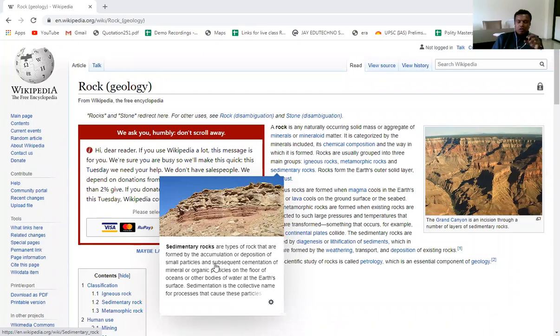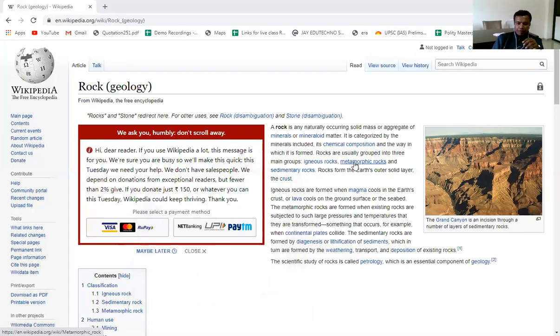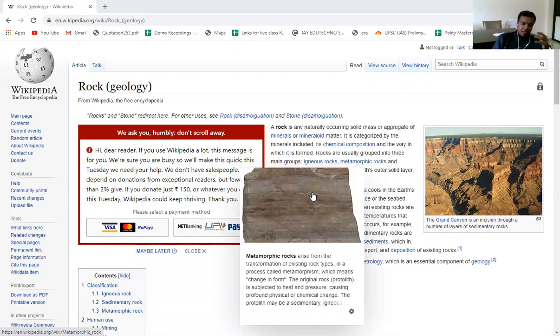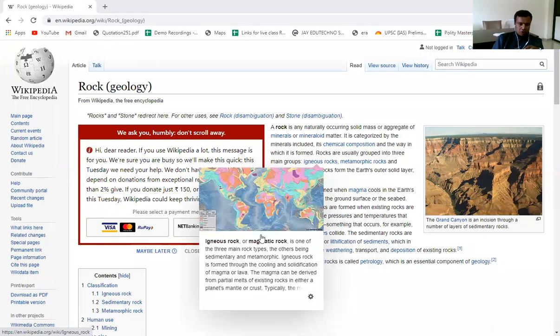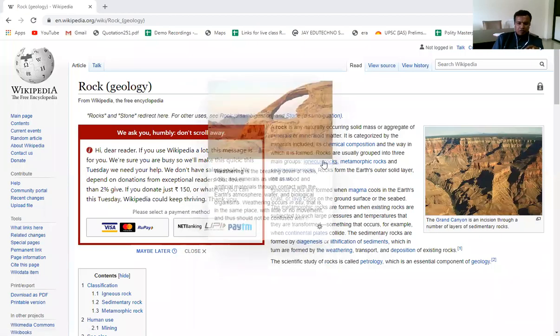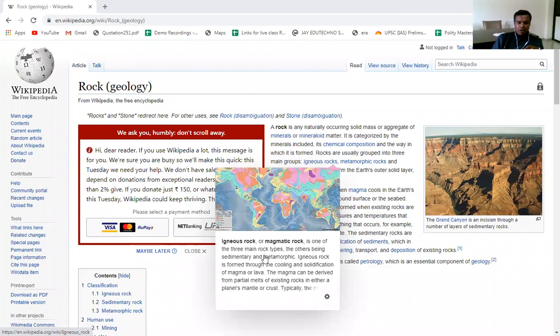So sedimentary rocks are formed by the process of sedimentary deposition, while metamorphic rocks may be the metamorphosis of sedimentary rocks, or of igneous rocks. Here it is mentioned that igneous rock is one of the three main rock types, the others being sedimentary and metamorphic.